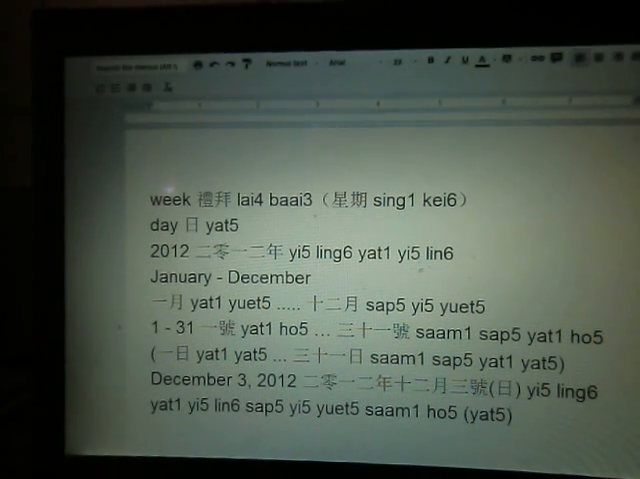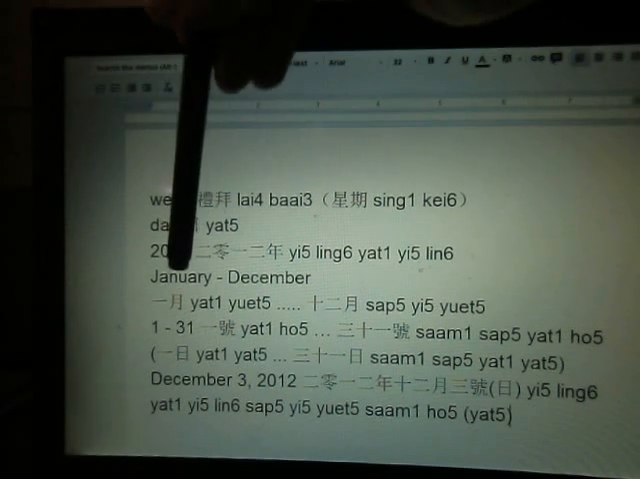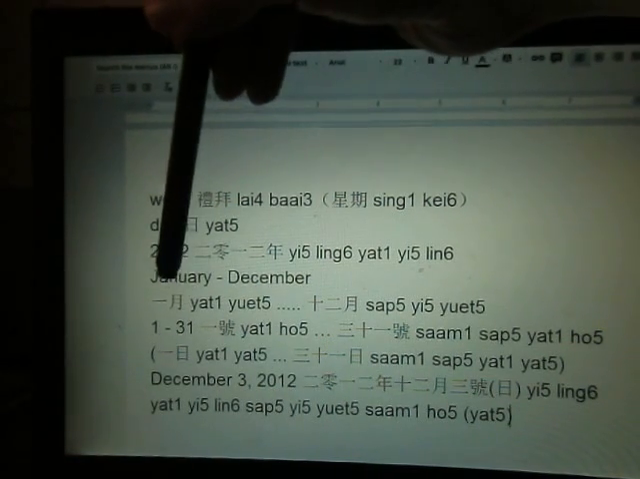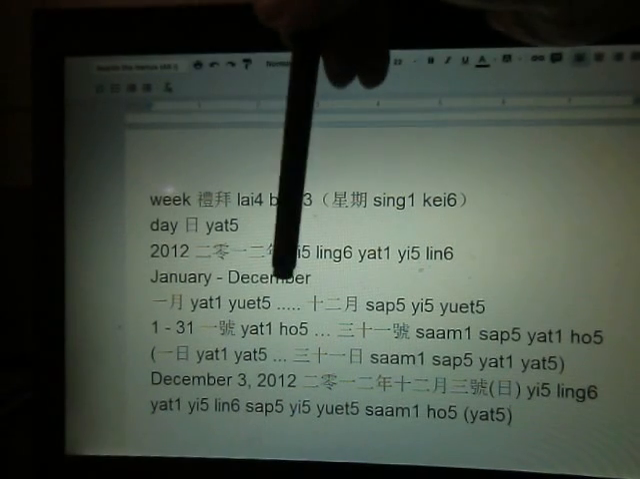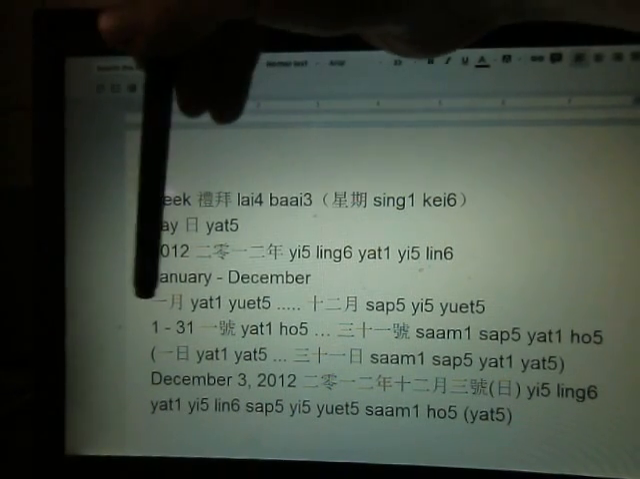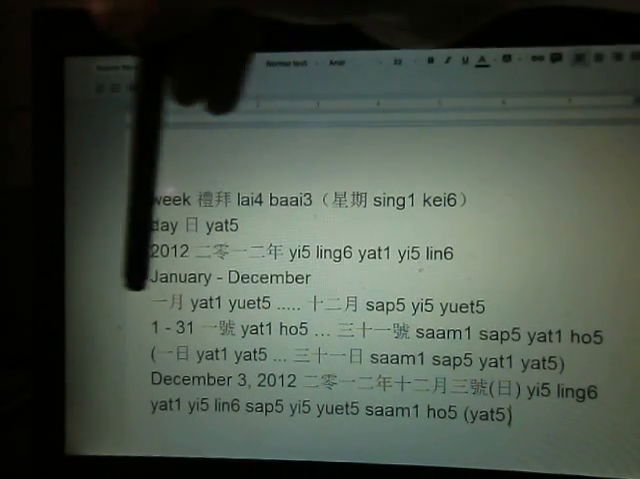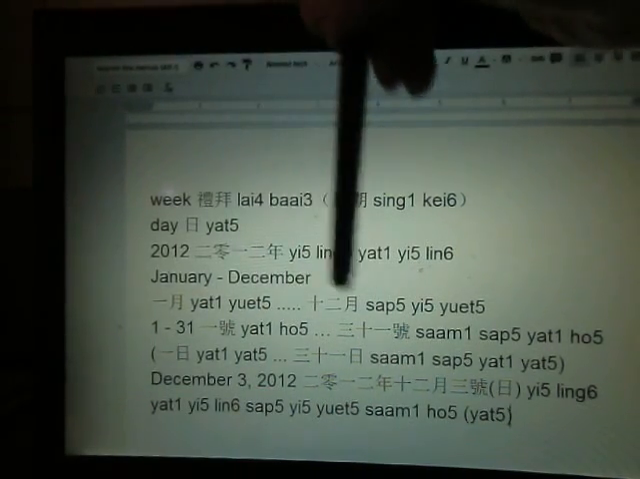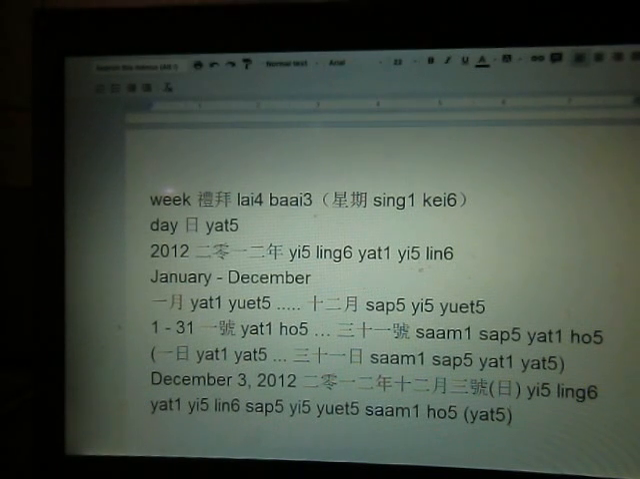And then how about different months? January, December. Well, month is 月. January is 1月, December is 12月. So we just count the first month through the 12th month. 1月, 12月. You have 1, 2, 3, 4, 5, 6, 7, 8, 9, 10, 11, 12. So you just count the number of months.